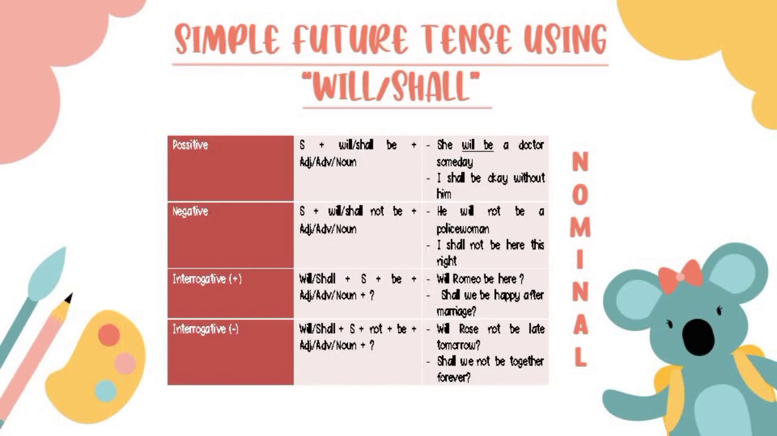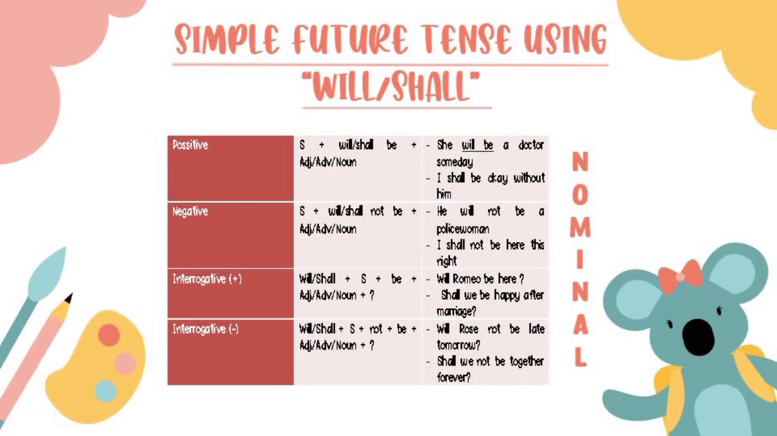In negative sentences, the formula is subject plus will or shall not be plus adjective or adverb or noun. For example, he will not be a policewoman. I shall not be here this night.